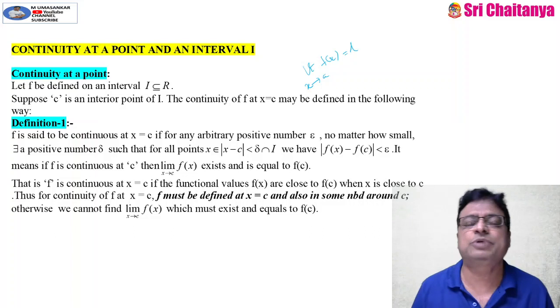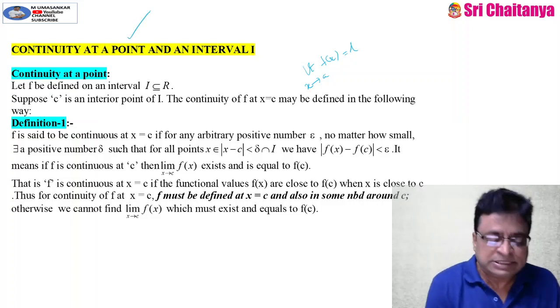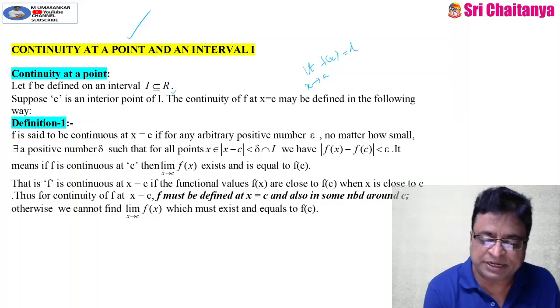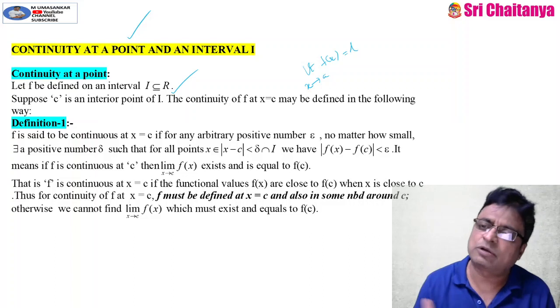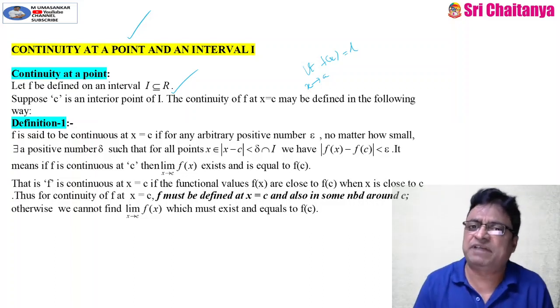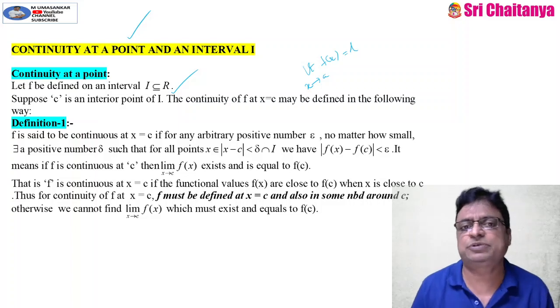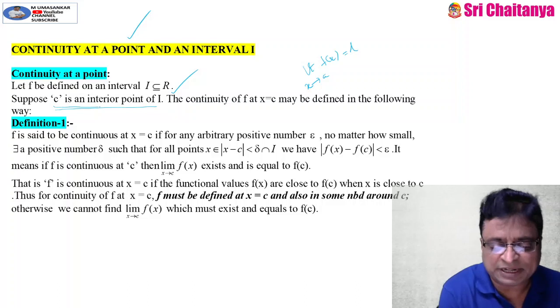Now coming to continuity of a function at a point. Suppose f is a function defined on an interval I, where I may be an open interval, closed interval, semi-closed, semi-open or infinite interval, whatever it may be. It is a subset of the set of real numbers. And c is an interior point of the interval. That is important.